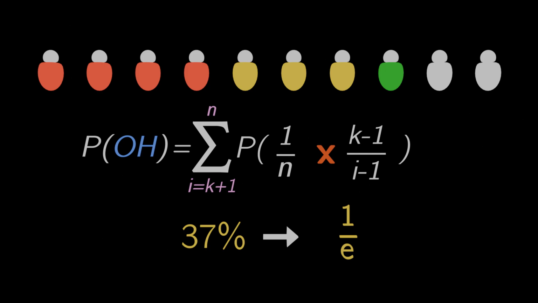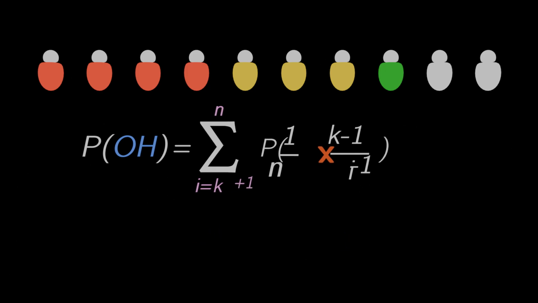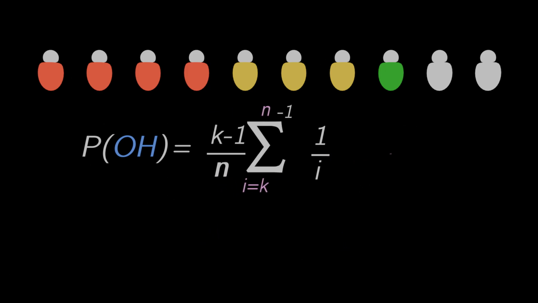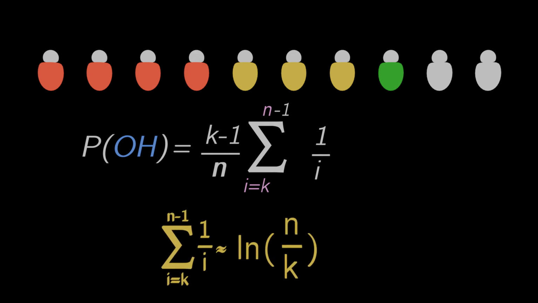But why 37%? Here's how the math works. Starting with our probability formula for POH, we can approximate the summation term using natural logarithms when dealing with large n. This allows us to express the probability in terms of the ratio of k to n.